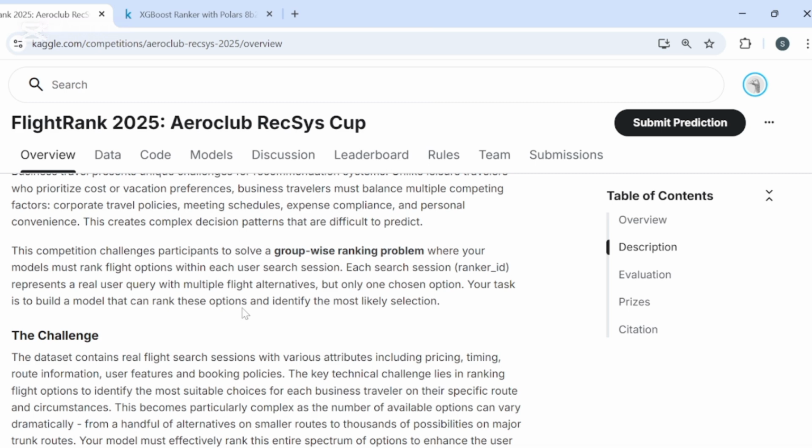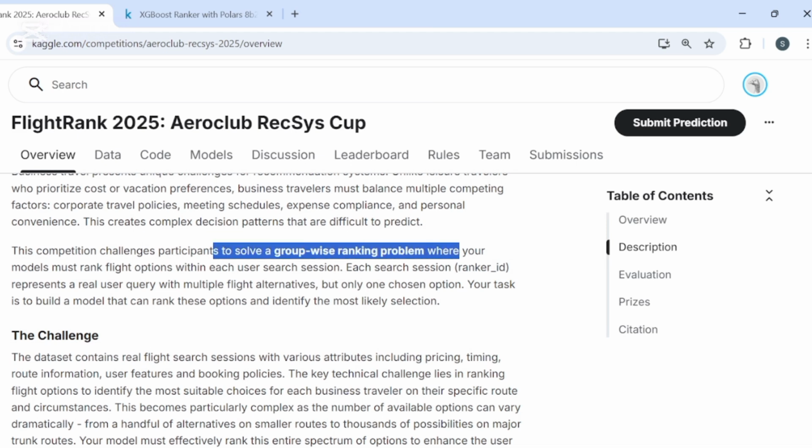That's where a good recommendation system comes in. It helps cut through the clutter, shows the most relevant flight first, and makes the whole booking process faster and way less stressful. And for travel platforms, that means happier users and better booking rates.